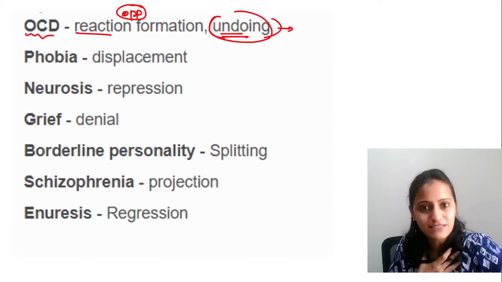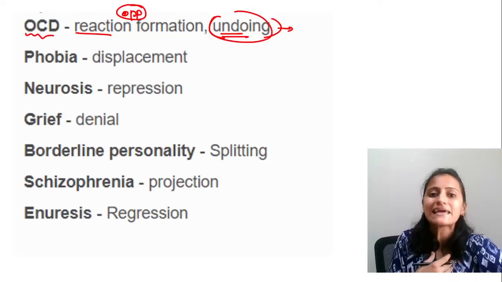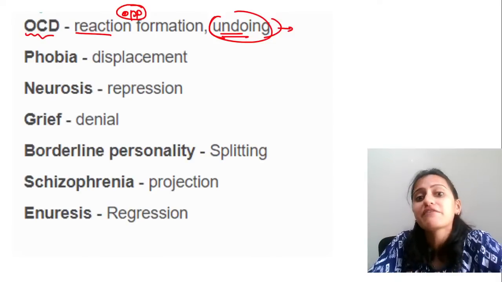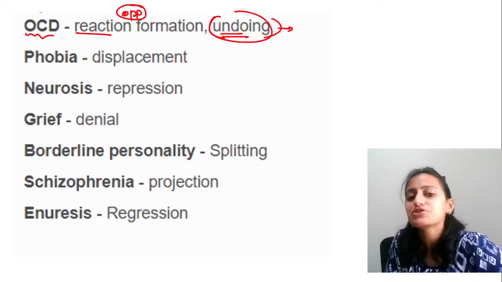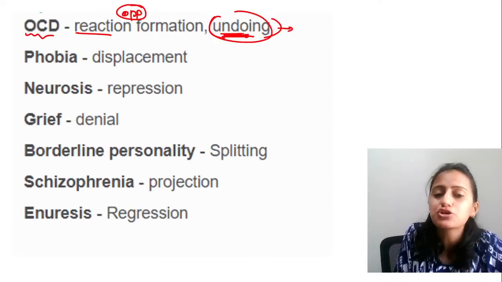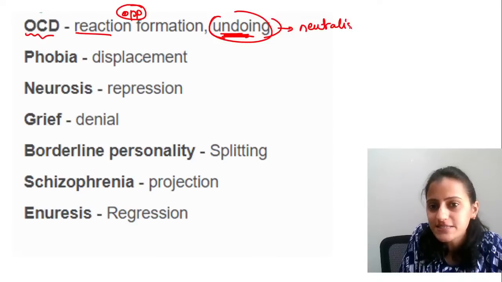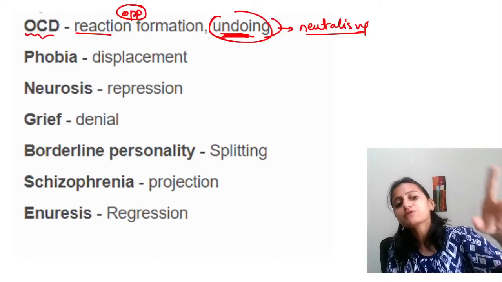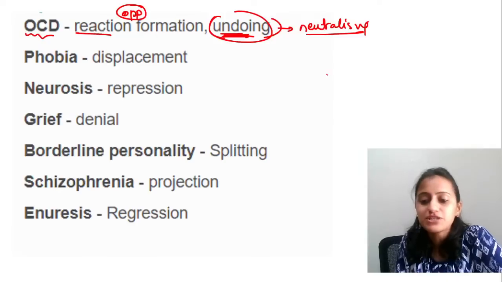Let's say I love my husband. In the morning we had a fight, but then I felt guilty about it. So in the evening, I cook for him his favorite dish, to compensate for something which I actually did not mean. That is undoing. So basically neutralizing an act that was done. That is your difference between reaction formation and undoing.